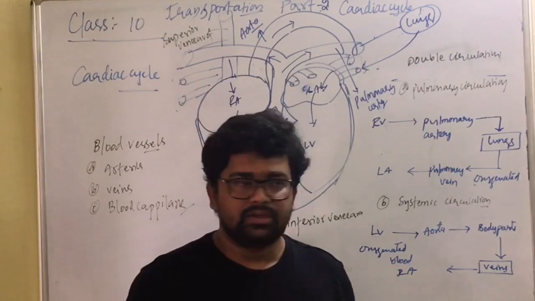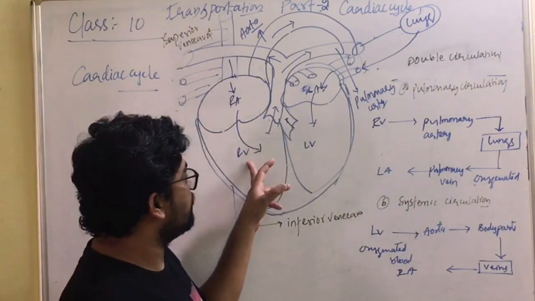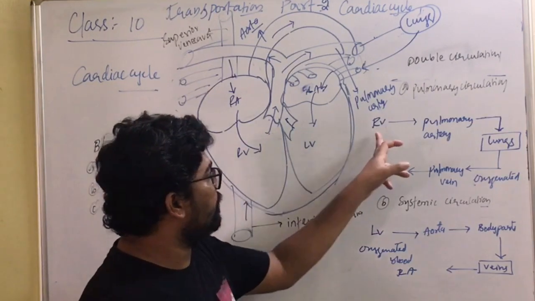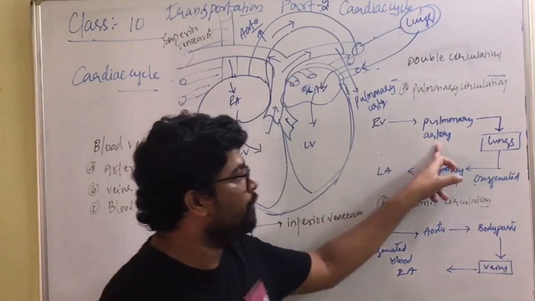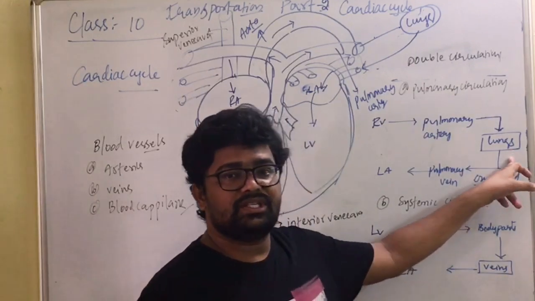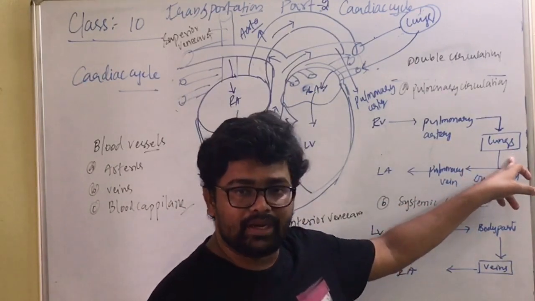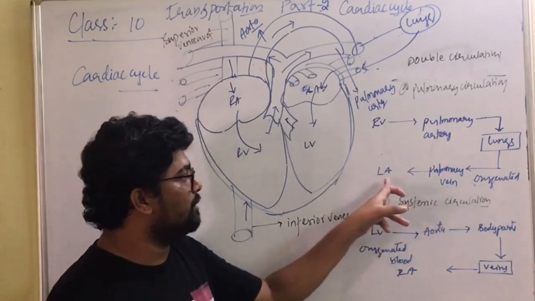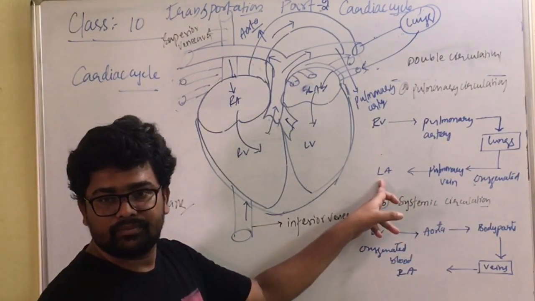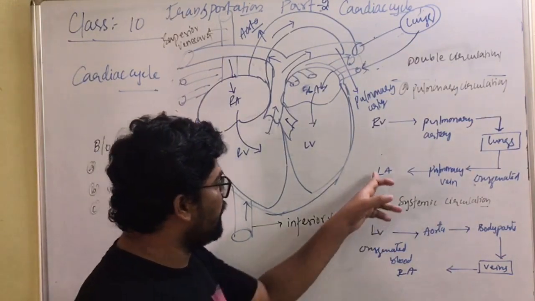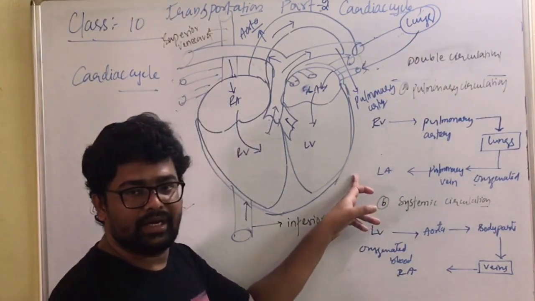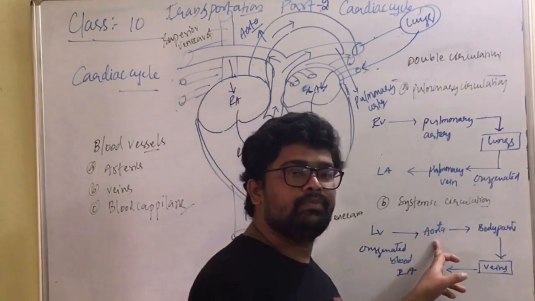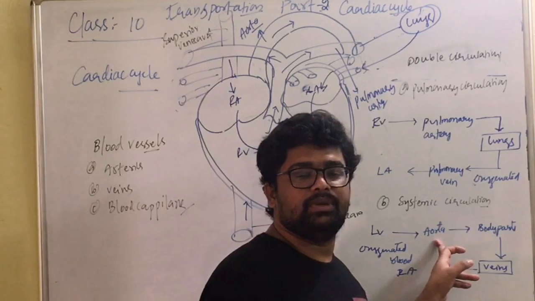Is it very clear? So pulmonary circulation starts from the right ventricle. What type of blood? Deoxygenated blood. Deoxygenated blood from the right ventricle is carried by the pulmonary artery. It sends it to the lungs for oxygenation. After oxygenation in the lungs, it is carried by the pulmonary vein. Then from the pulmonary vein, it sends the blood to the left auricle, and from the left auricle it moves into the left ventricle. That oxygenated blood from the left ventricle is carried by the aorta, and the aorta sends the blood to the body parts.